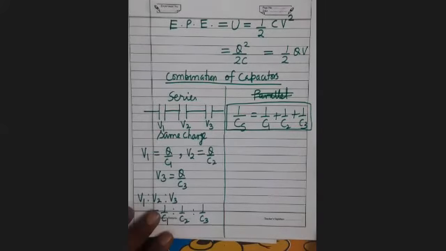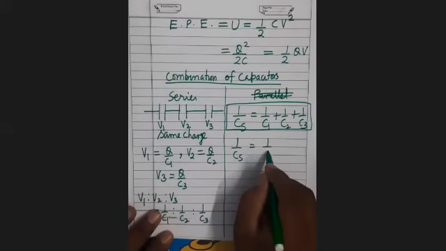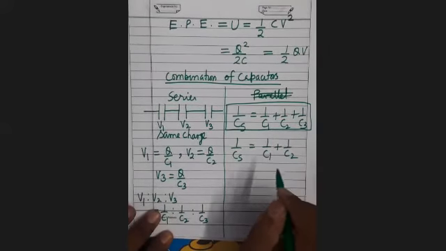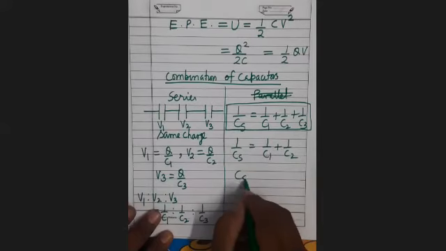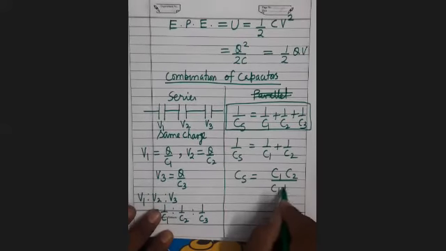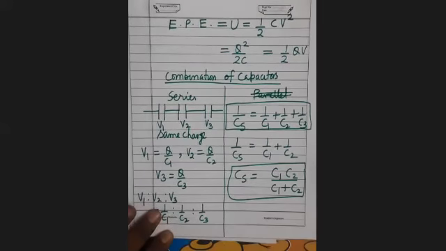Suppose there are only two. 1/CS will be equal to 1/C1 plus 1/C2. When you simplify further, it will be C1C2 upon C1 plus C2. दो के लिए ये अप्लाई करते हैं.